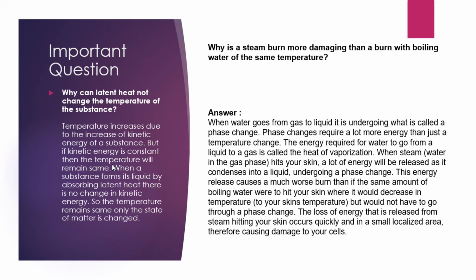Why can latent heat not change the temperature of the substance? Because temperature increases due to increase of kinetic energy of a substance, but the kinetic energy is constant, so the temperature will also remain constant. When a substance forms a liquid by absorbing latent heat, there is no change in kinetic energy, so the temperature remains the same, only the state of matter is changed.